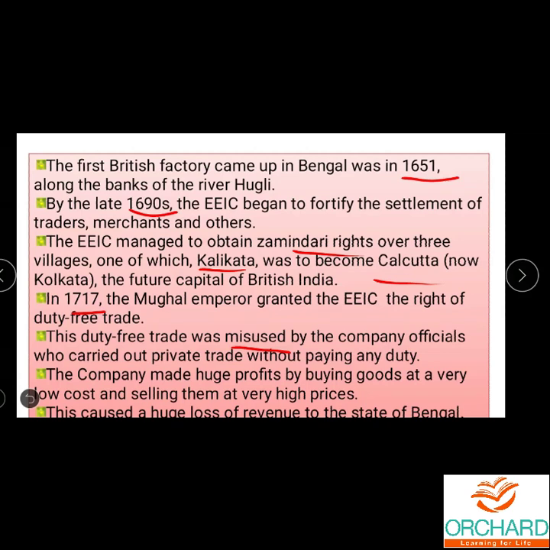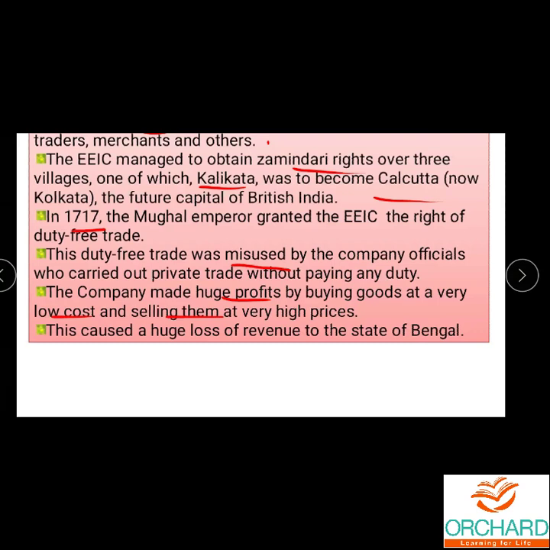They bought all the raw materials at a very low cost and sold the finished product at a very high cost. So what happened? Because of that misuse of power, Bengal started facing loss, because they got the raw materials at a very cheap rate but sold the products at a very high rate. So Bengal faced a loss of revenue.